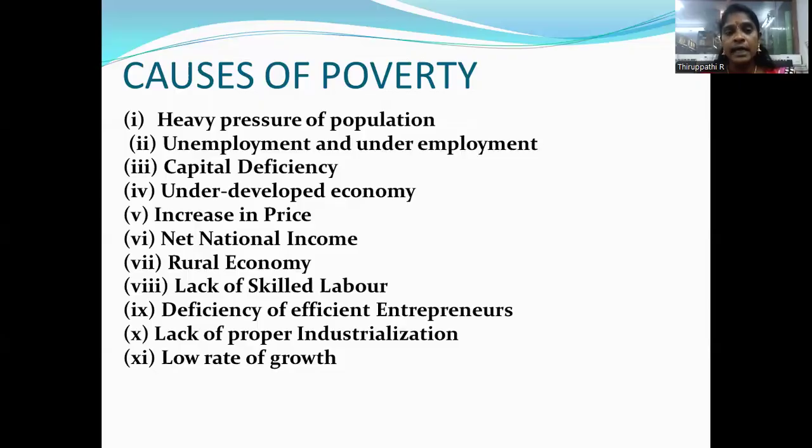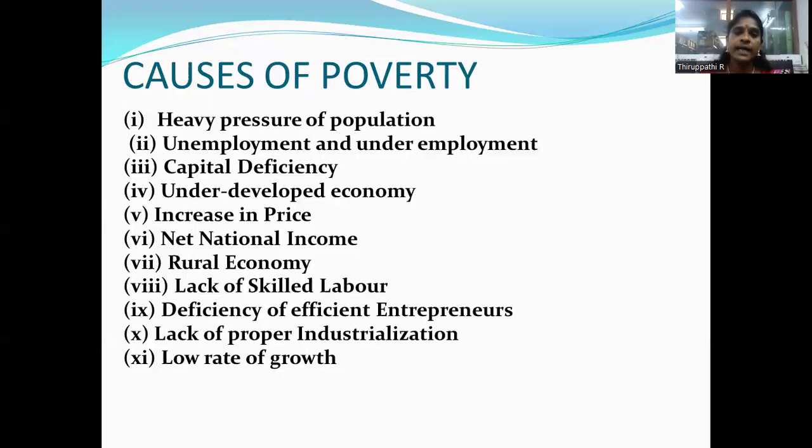The next is lack of skilled labor. In India, unskilled labor is abundant, but skilled labor is quite scarce due to insufficient industrial education and training. The next is deficiency of efficient entrepreneurs. For industrial development, we need efficient entrepreneurs. But in India there is a shortage of efficient entrepreneurs, and the resulting low industrial development is a main cause of poverty.